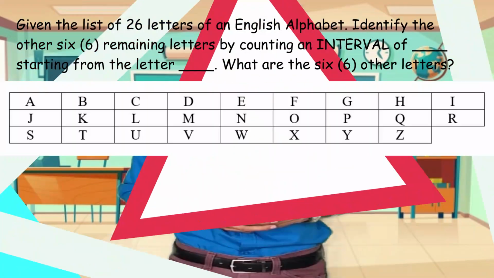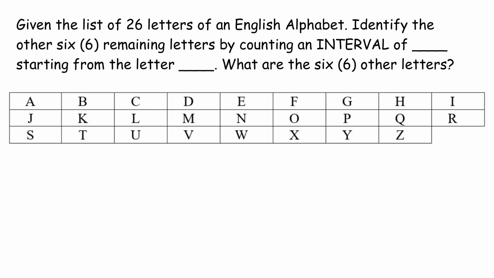Now, hold your ballpen and your skill notebook and prepare for the next activity. Are you ready? Let's begin. Given the list of 26 letters of an English alphabet, identify the other 6 remaining letters by counting an interval of blank starting from the letter blank. What are the 6 other letters?